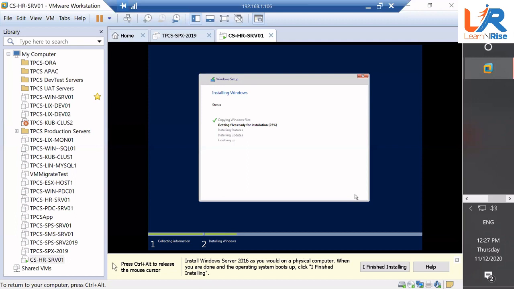In the meantime, a new request comes to you, this time from the finance department. The finance department wants to install VAT software so that they can do VAT taxation. So a new request comes, and this time the operating system they need is Linux. So I'm going to give control to someone else. In the meantime, this server is going to install. Who wants to be a volunteer to work on this?